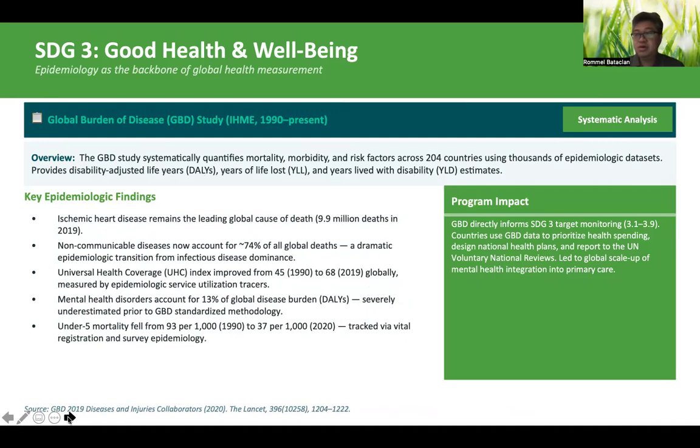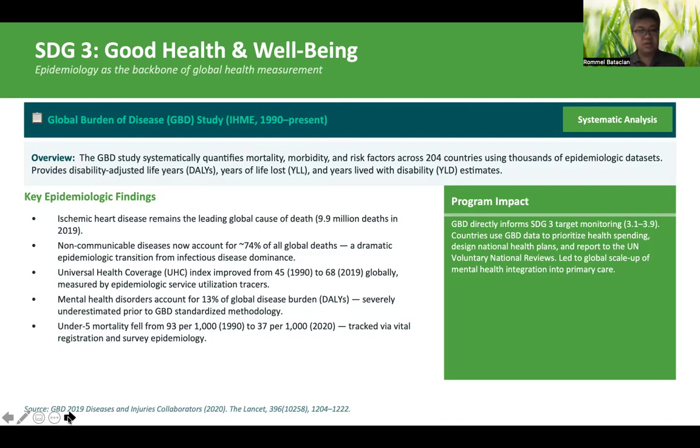Now, for the third goal, which is good health and well-being. So perhaps this is most directly linked to epidemiology. So the study here now is the global burden of disease, which is still ongoing now for more than 3 decades. It systematically quantifies mortality, morbidity, and risk factors in 204 countries. And it's able to measure disability-adjusted life years, the years of life lost, and years lived with disability estimates.